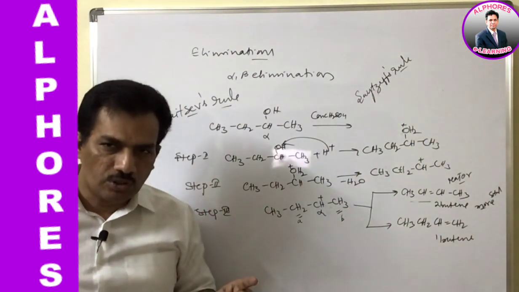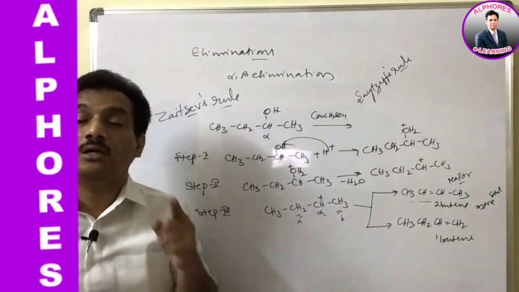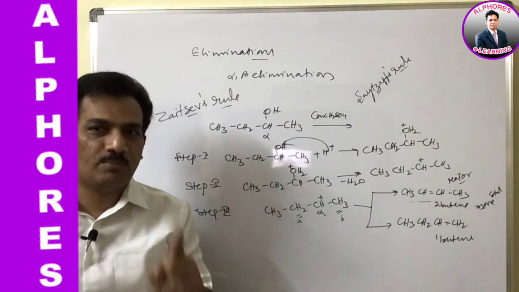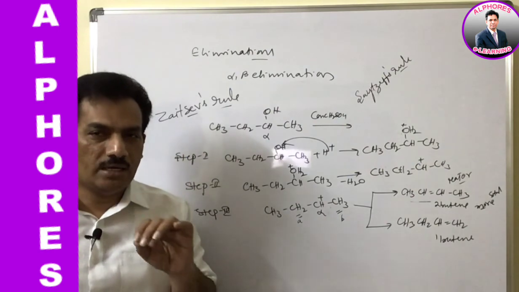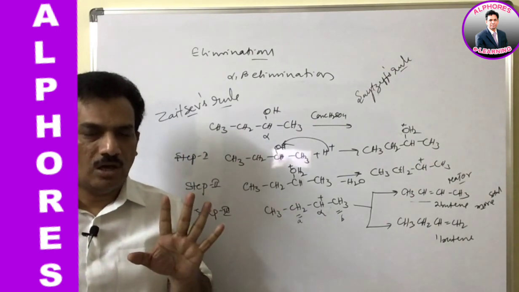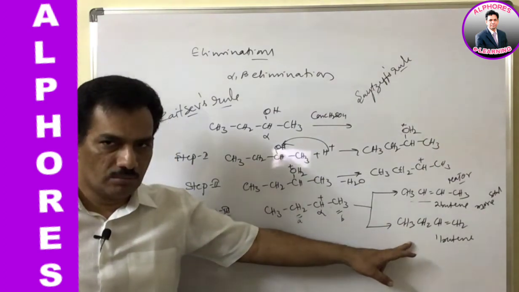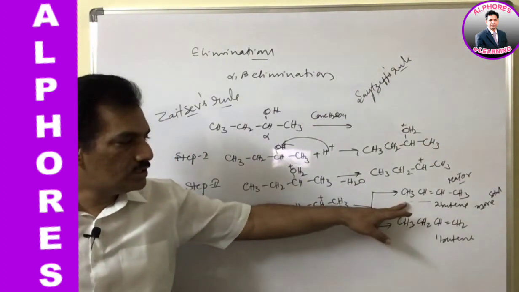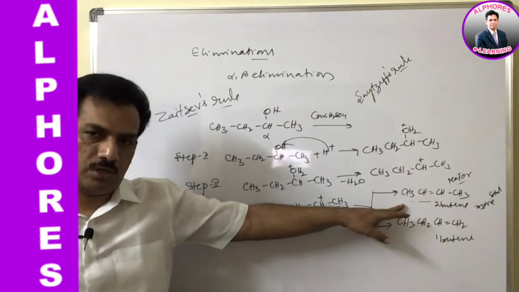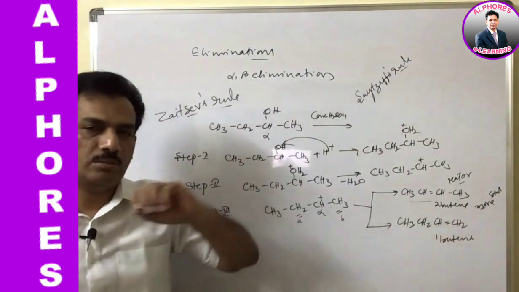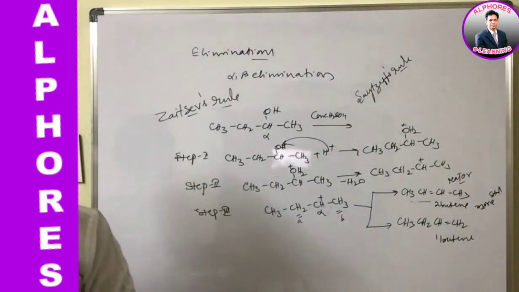If it is the less substituted alkene, it is the Hofmann product. Are you following? So this is the Hofmann product, which is the minor product, and this is the Saytzeff product, which is the major product. Clear? That is about the eliminations of alcohols.